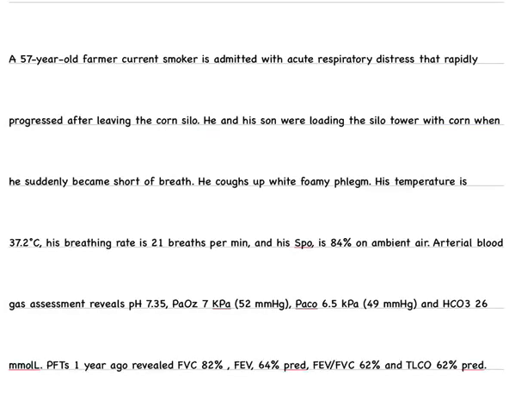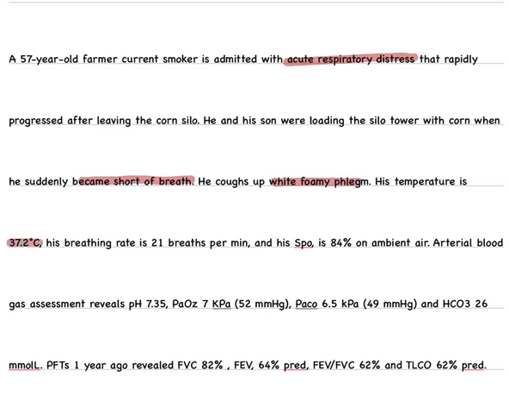Let's start with the first BCQ. A 57-year-old farmer, current smoker, admitted with acute respiratory distress that rapidly progressed after leaving the corn silo. He and his son were loading the silo tower with corn when he suddenly became short of breath. He coughs up white foamy phlegm.